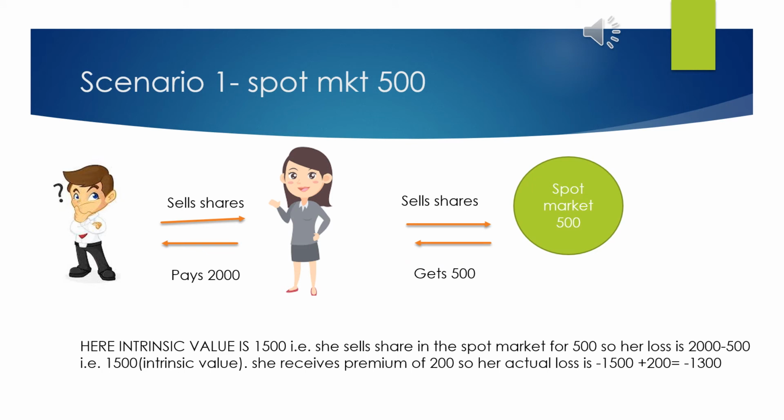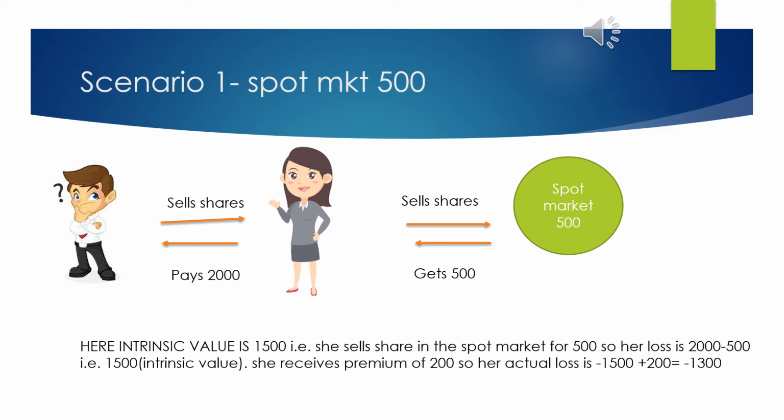Now let us understand scenario 1 where the spot market is 500. When the spot market is 500, Mr. Roy will not sell his share in the spot market. Instead, he will execute the contract for rupees 2000. So when he sells his shares, Miss Geeta has an obligation to buy the shares for rupees 2000, and she has to pay 2000 rupees to Mr. Roy.